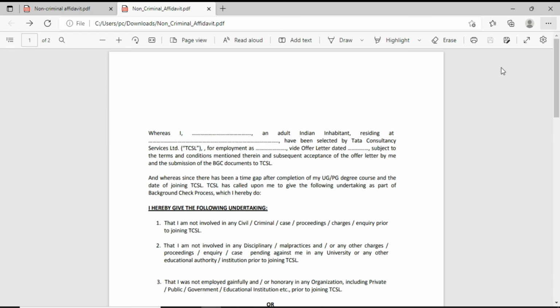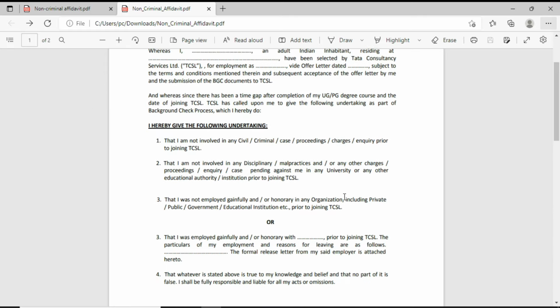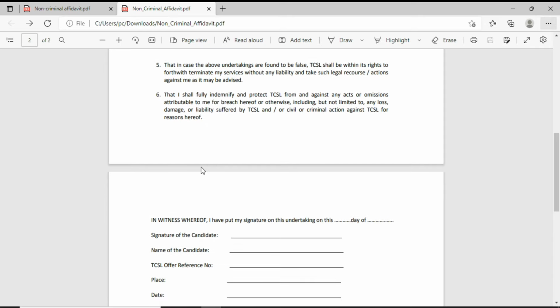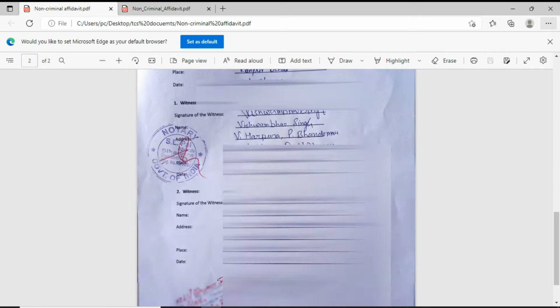And after notarizing, you should also have a stamp on both the pages if possible. Okay, have a stamp on both the pages. Now I will show you the details. Now I will show you my affidavit.